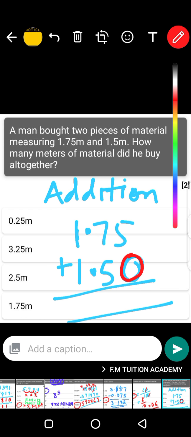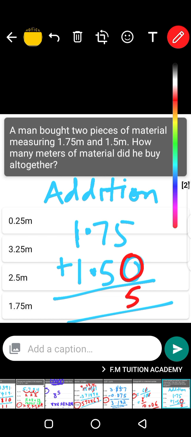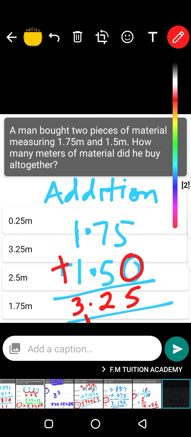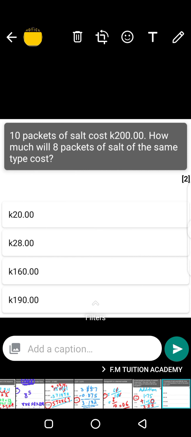Then you add 5 plus 0, it is 5. 5 plus 7 is 12. You write 2, you carry 1. 1 plus 1 is 2, plus 1 is 3. So it is 3.25. So the answer is that one. 3.25 is our answer. They said altogether, it means they are supposed to be added. Let's go to the next question, guys.